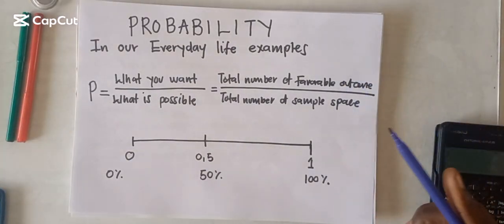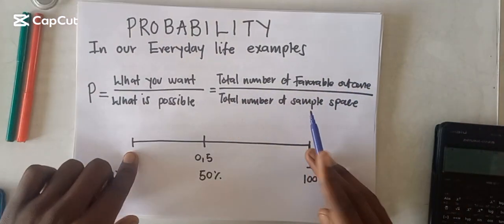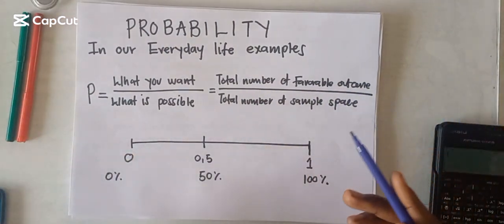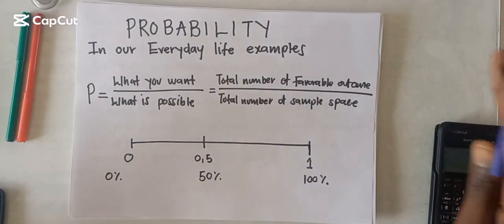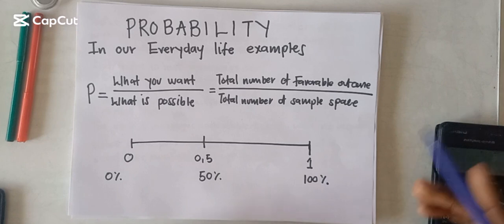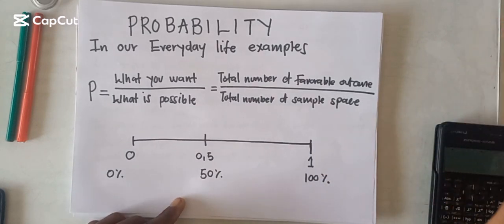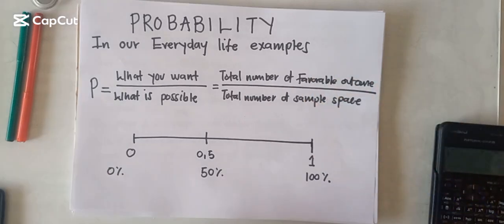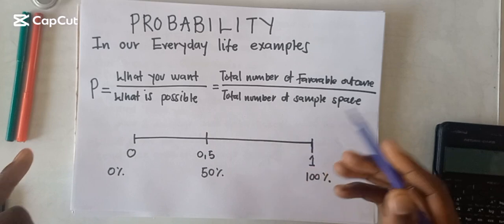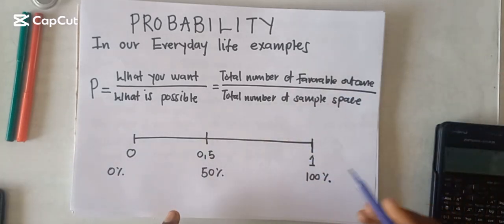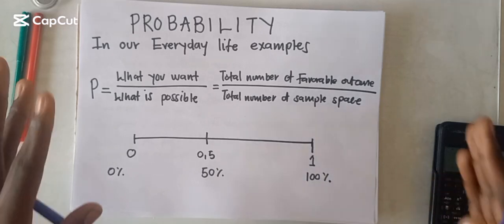Something that I forgot to mention in my previous video is that probability has a scale between 0 and 1. So when you calculate the probability and you get 0, it means that it is impossible to happen. It's not going to happen. But once you calculate the probability and you get 1, it means it is 100% going to happen. If you get something between 0 and 0.5, it means that it is less likely to happen. But if you get something between 0.5 and 1, it means it has better chances of happening.